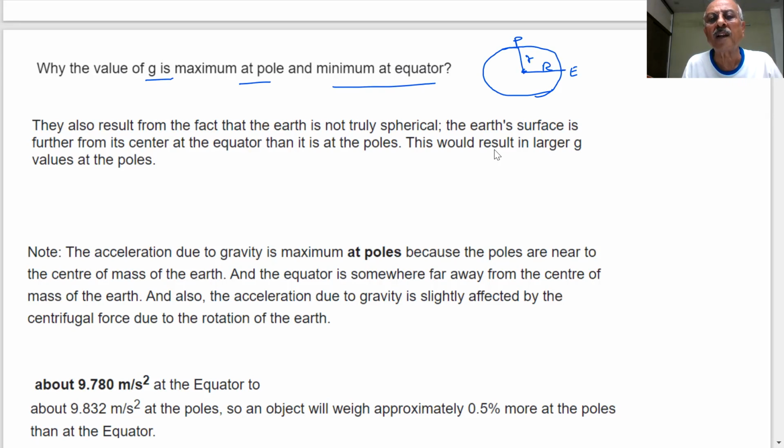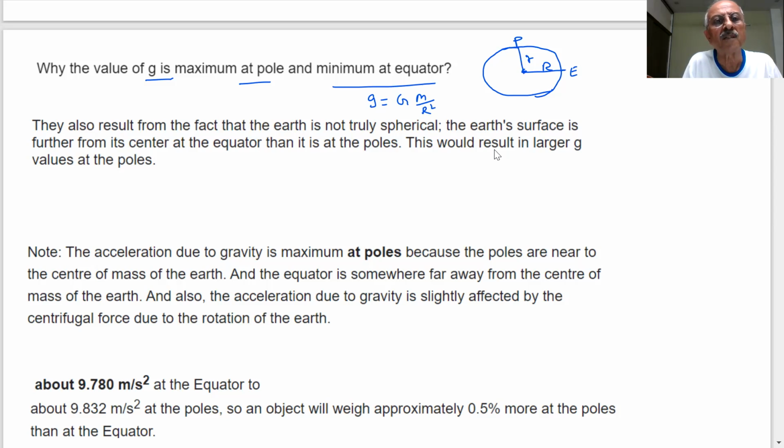At the pole than at the equator, and therefore, you know, g is equal to GM by r squared. So when r is small, g will be more, and when r is larger, g will become small. The result is that the value of g will be maximum at the poles.